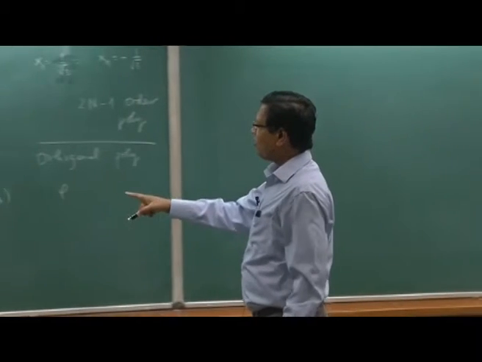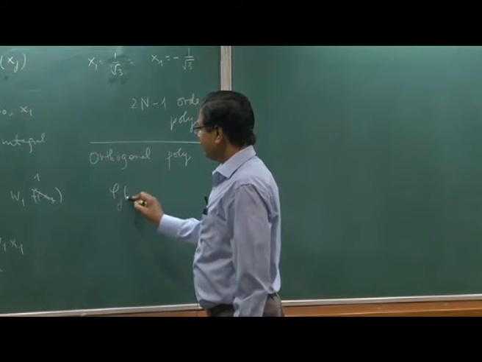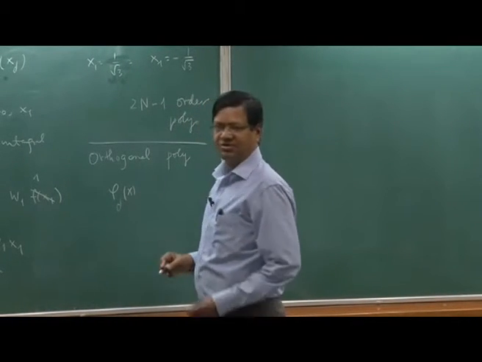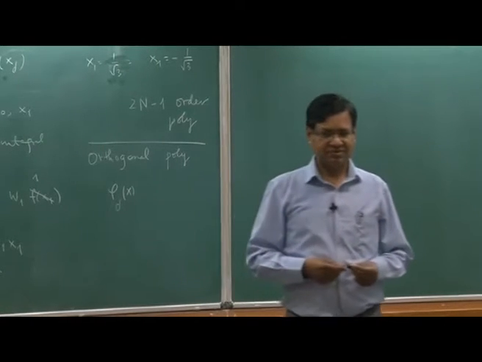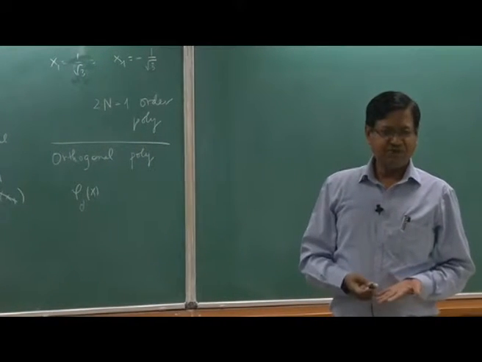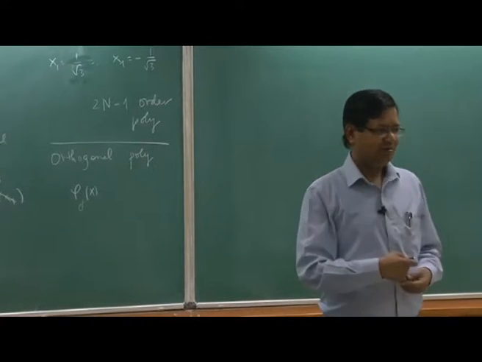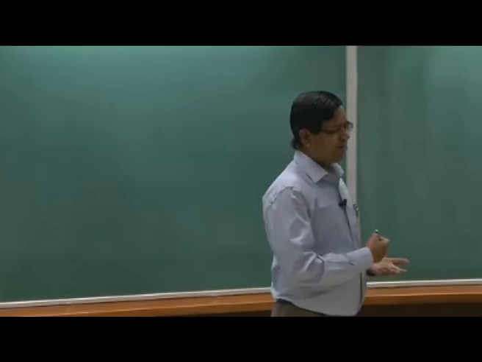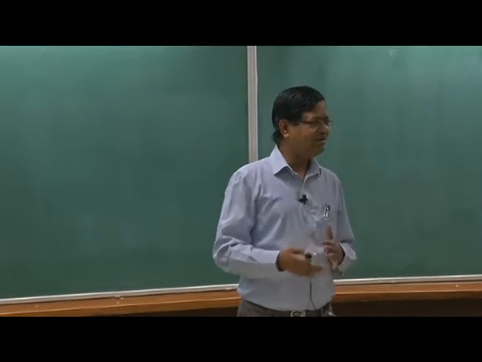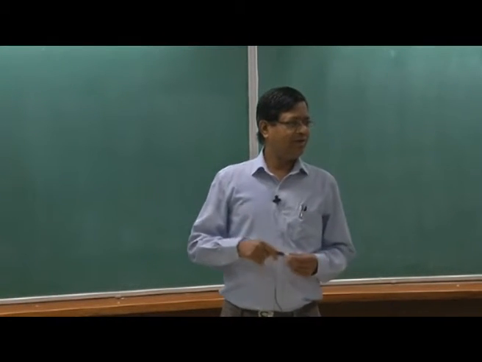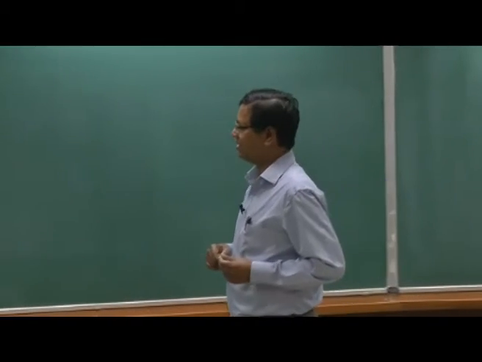I am going to call this phi j my jth polynomial. One example is the Legendre polynomial, which I am going to use; there are also Hermite and Laguerre polynomials. All these polynomials have their advantages one way or the other, but I will focus right now on Legendre.